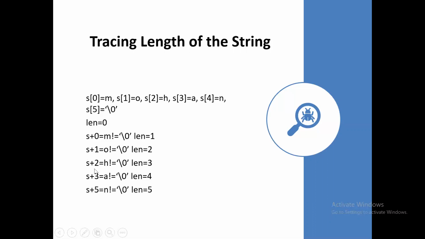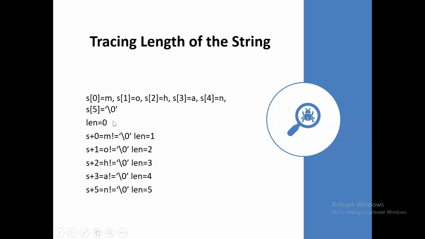S plus length is s plus 2. S plus 2 value is H. H is not equal to the null character, so it increments the length value to 3. S plus 3 is A. A is not equal to the null character, so length becomes 4. S plus 4 is N. N is not equal to the null character, so length value is 5 here. Next, s plus 5.